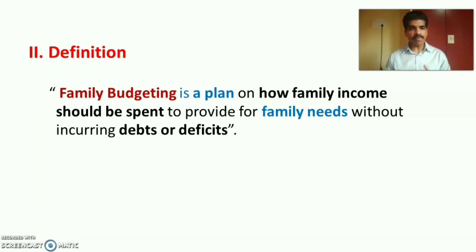Definition. Family budgeting is a plan on how family income should be spent to provide for family needs without incurring debts or deficits. So it is a wise plan. Family budgeting is a plan based on how family income should be spent by the family members to provide for the needs of all the family members without incurring any debts, without collecting any debts from anybody, or any deficits or liabilities for the family.